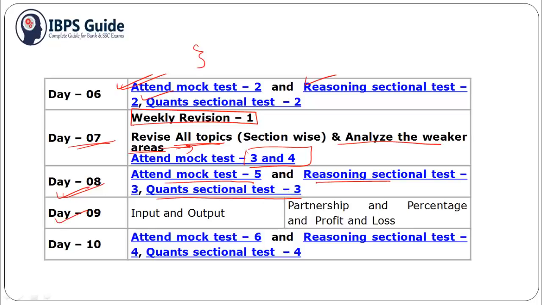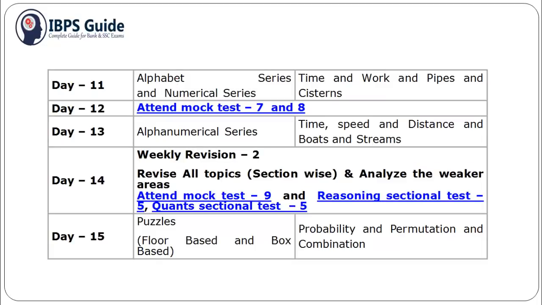For day 9, you should practice input and output questions, and for quant you can go for partnership, percentage, and profit and loss questions. For day 10, you can attend mock test 6 and reasoning sectional test 4 and quant sectional test 4. For day 11, you should practice alphabet series and numerical series. For quant you can practice time and work and pipe and cistern questions. For day 12, you should give two mocks, mock test 7 and mock test 8.